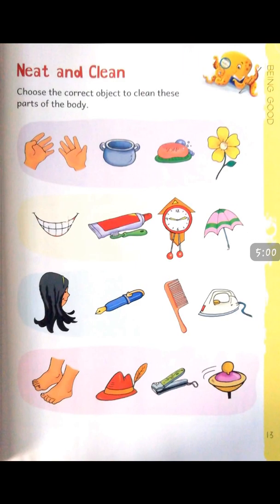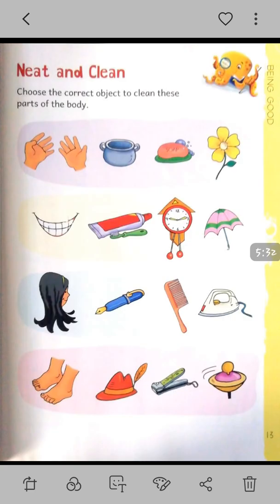Students, after reciting this rhyme, now tell me, look here, this is page number 13. Open your book at page number 13. Neat and clean. Choose the correct objects to clean these parts of the body. Yes, look here into the first set. Hands. You have to wash your hands and tell me which objects you want to use.